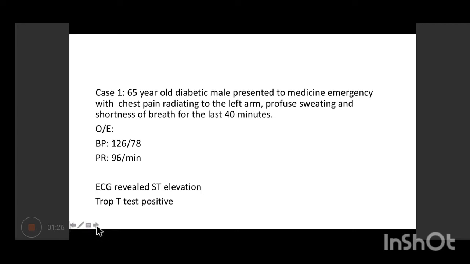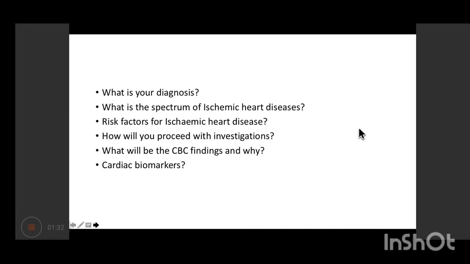Right. So based on this history, based on these findings, ST elevation,